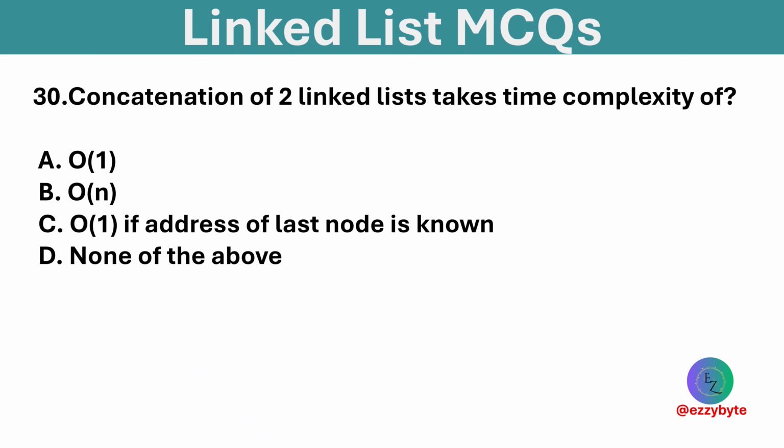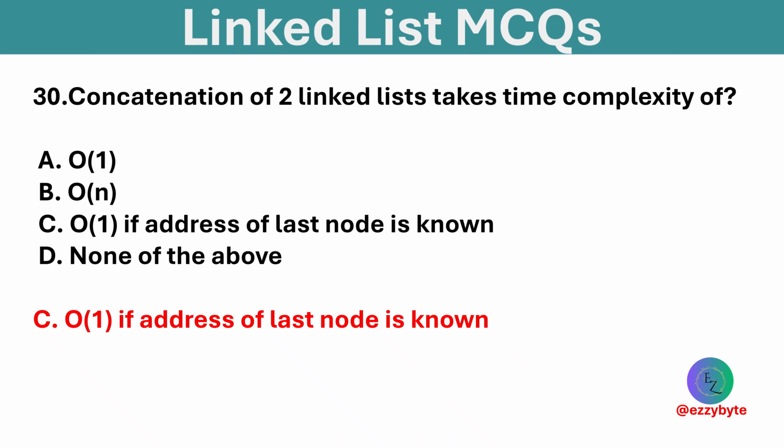Concatenation of two linked lists takes time complexity of? Options are order of 1, order of n, order of 1 if address of last node is known, and none of the above. Option C is correct. If the last node is known, concatenation takes order of 1.